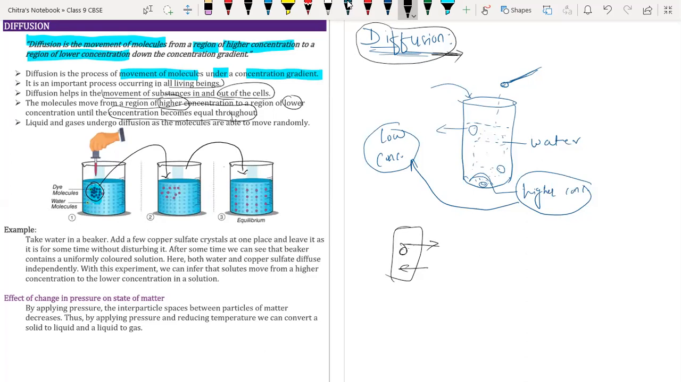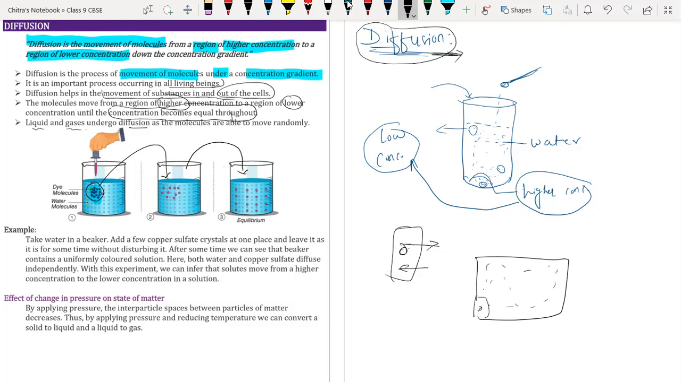Liquids and gases undergo diffusion. Liquids as well as gases undergo diffusion. For example, if you are burning an incense stick at your home, in a puja room, the smell of that incense stick spreads all over the home. It is due to diffusion only. Suppose this is a room, and if you are burning something here, then the smoke will spread all over the room. It is due to diffusion. Okay beta.